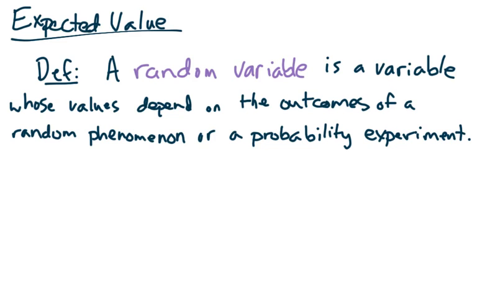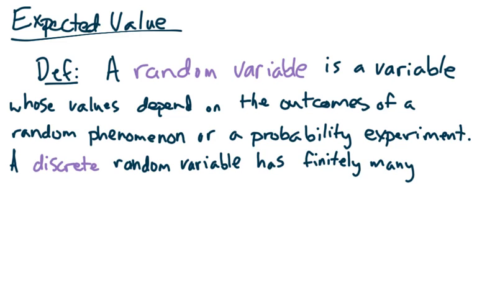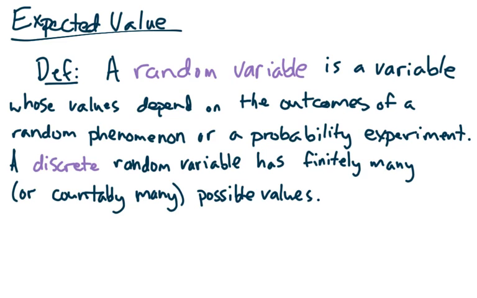So we're going to stick to random variables that are called discrete random variables, and that means that they have finitely many values, or they could have countably many possible values. Countably many, or countably infinite, means that there's one for each natural number, or that there is the same number as natural numbers, which is kind of a lot. There are infinitely many natural numbers, but if you literally lived forever, you could count them all, unlike, say, the real numbers, where there are so many you could not count them even if you lived literally forever.